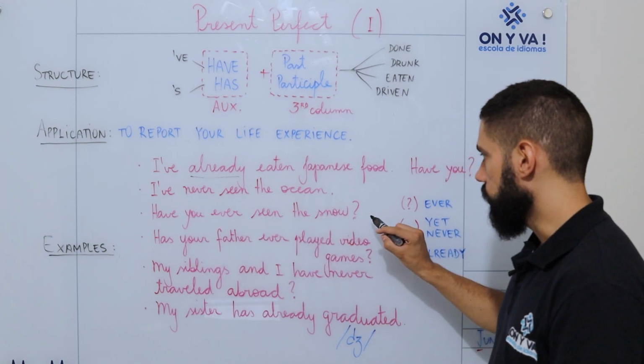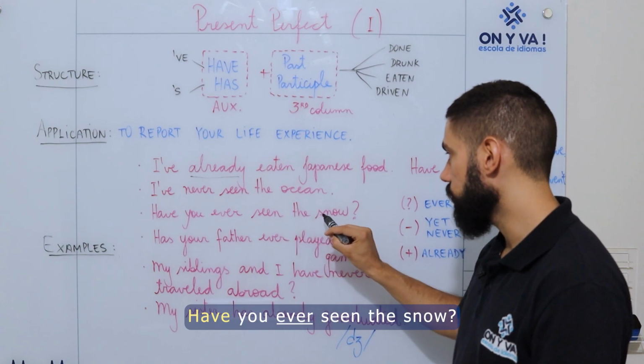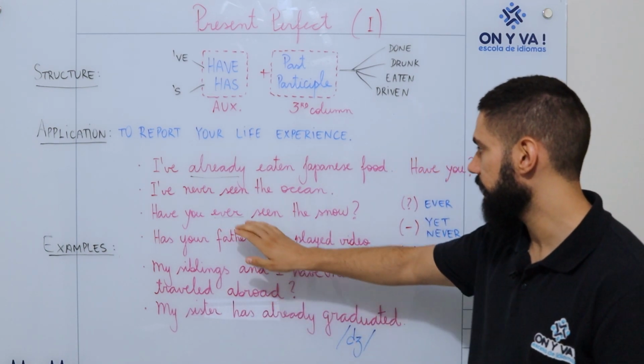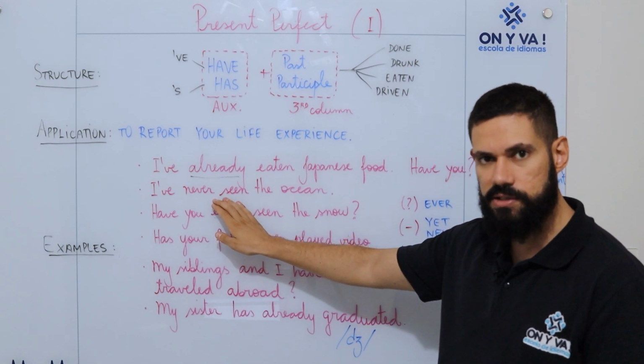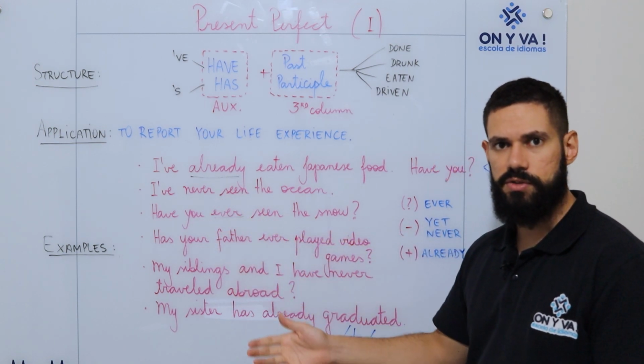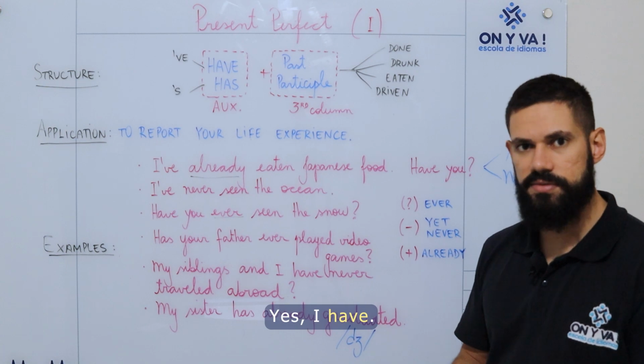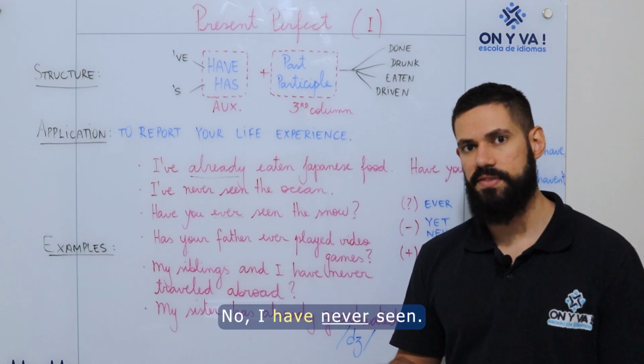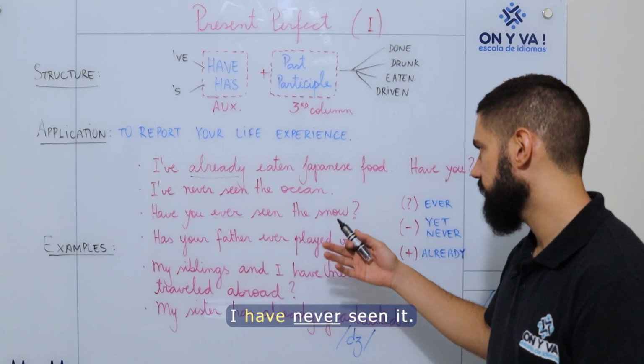Okay, a question. Have you ever seen the snow? It's possible to remove ever. Have you seen the snow? So the answer is yes, I have. Or no, I haven't yet. Or no, I have never seen it.